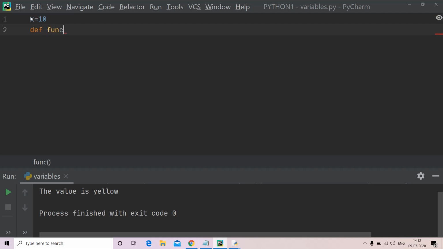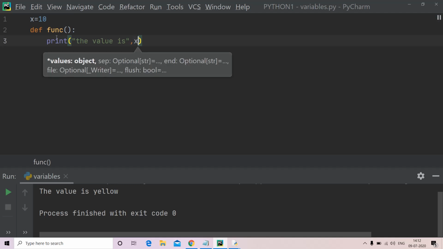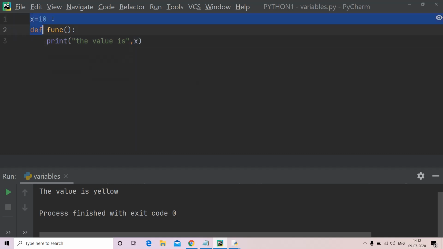For now, I am declaring a simple function named func. Print the value is, comma x. Any variable declared outside the function is called a global variable. They can be used within the function or outside the function.